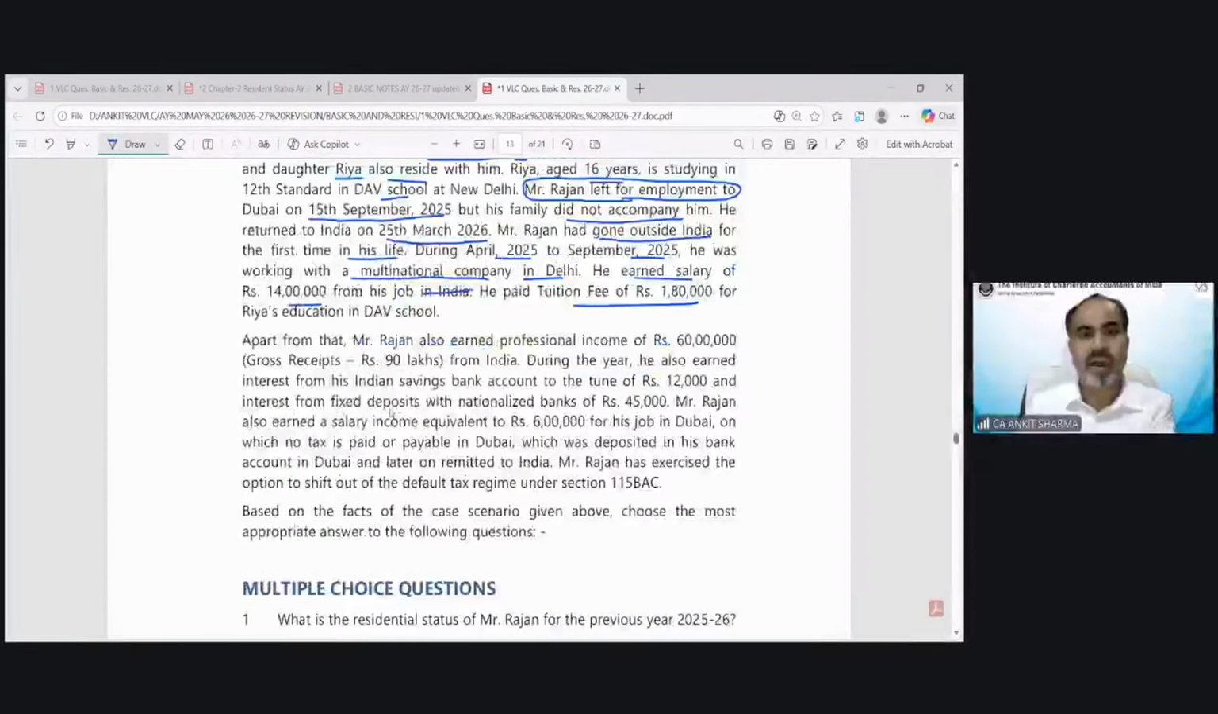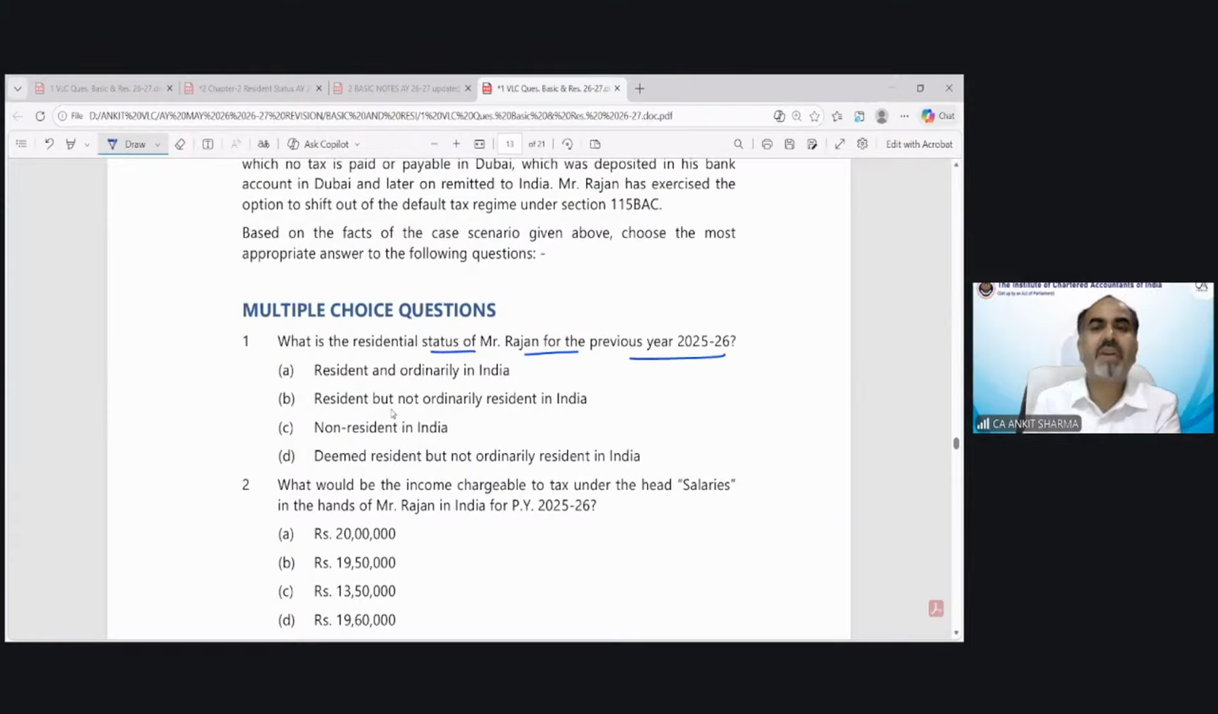And apart from that, Mr. Rajan also earned professional fees of 60 lakh from India. So his income is more than 15 lakh rupees. You can see that. Now, what is the residential status of Mr. Rajan for the previous year 25-26? Now you can see he left outside India for the purpose of job. So that means special condition number 1 would be applicable. So he would be a resident if